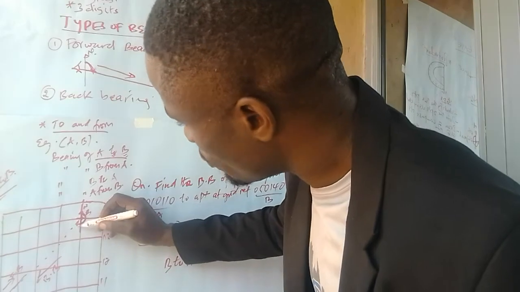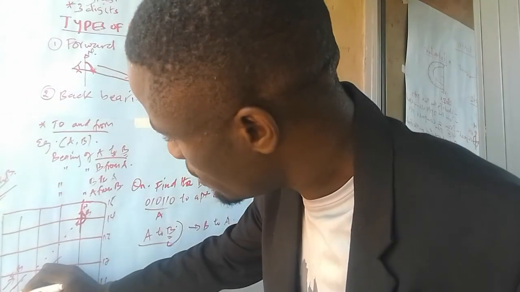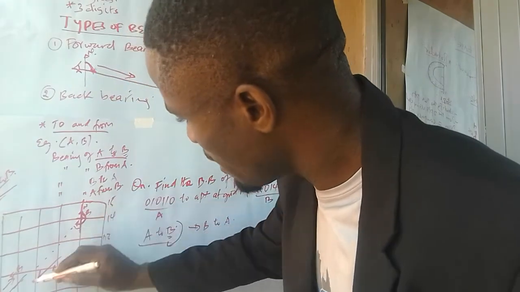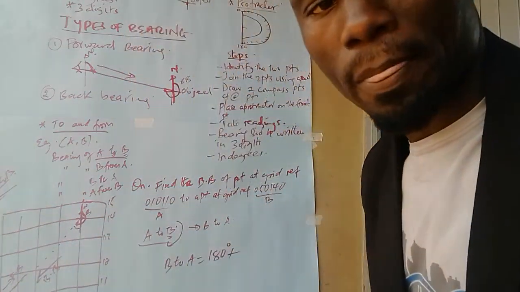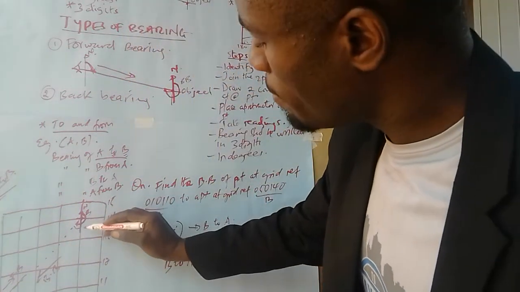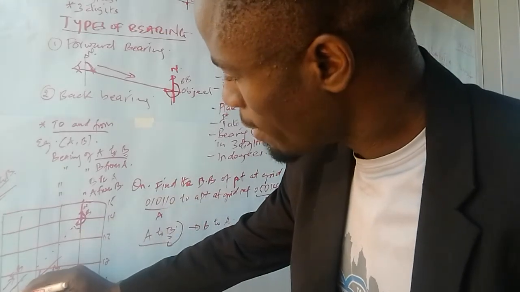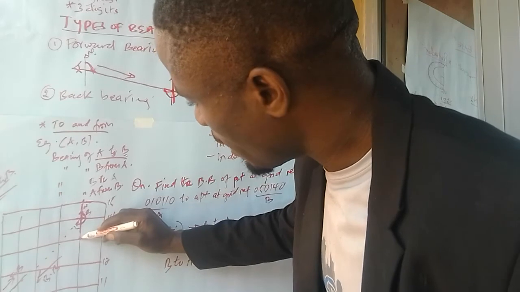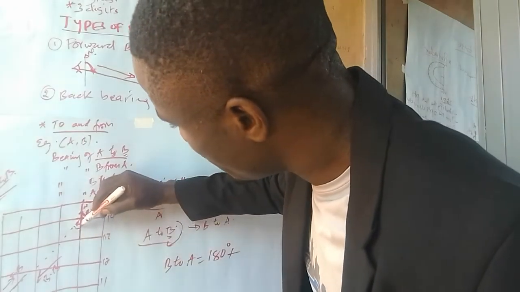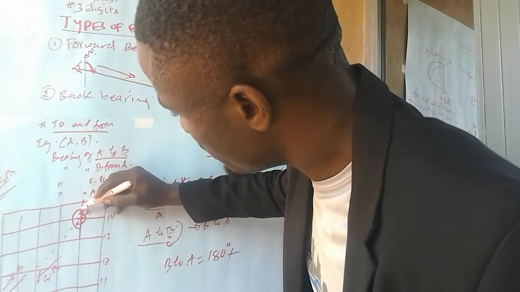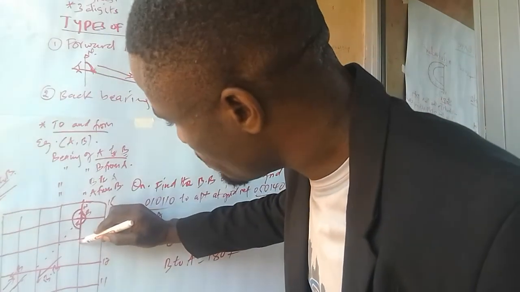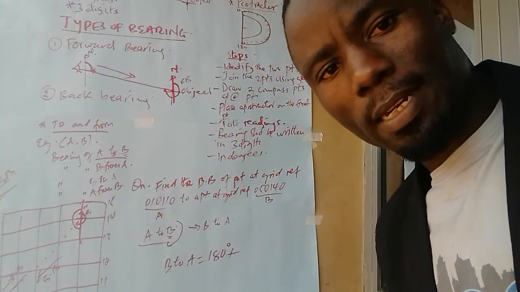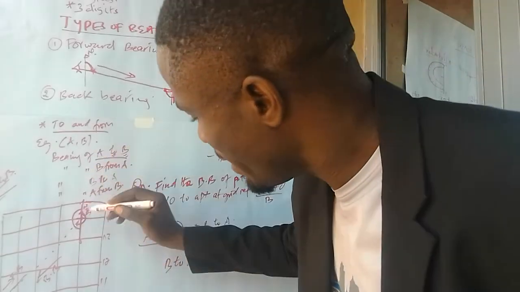How do we get this one? If we had already got the forward bearing, this angle alternates with this one. We would just add on the angle we have here. But since we are on a topographical map, meaning we don't know this angle here. So what we are going to do is we get a protractor. We place it here. Now like this. Again, 0 must be here. 180 must be here. Because a protractor adds up to 180 degrees.